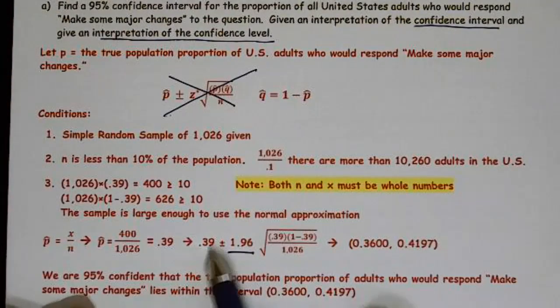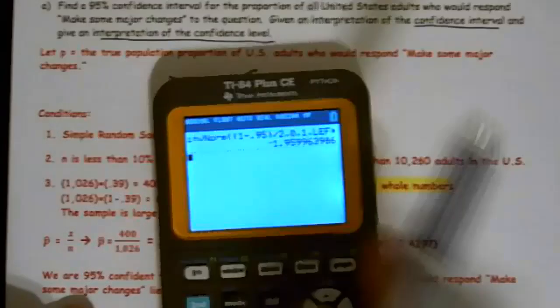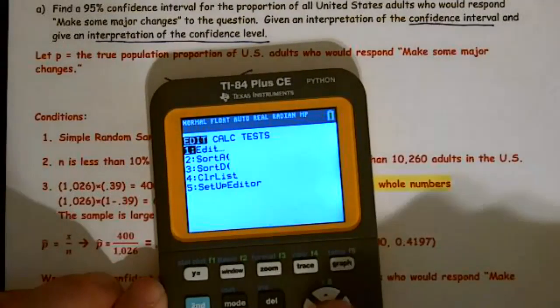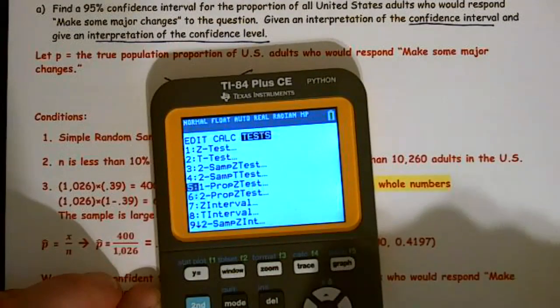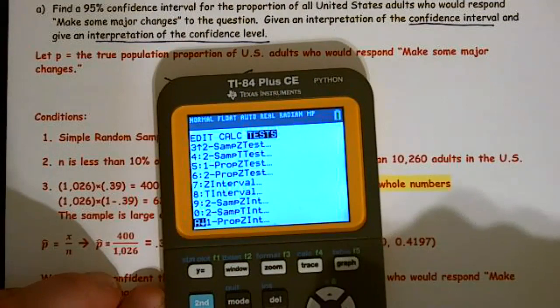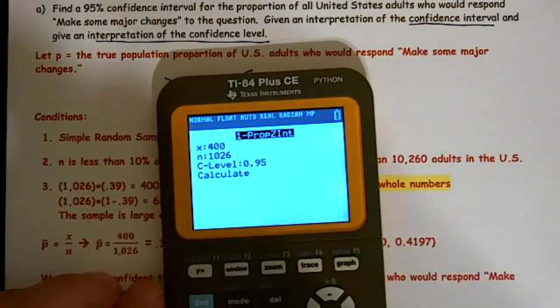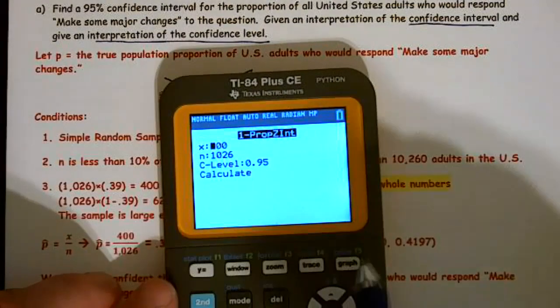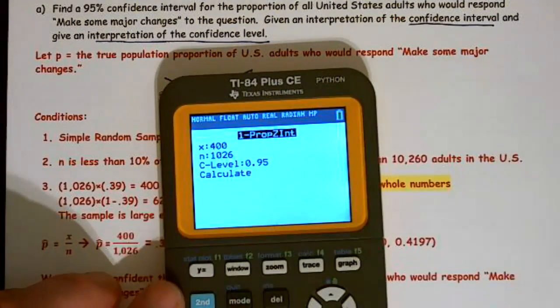So I've plugged in my values. Then I go to my calculator to run the test, and I'm going to run into a little bit of a hiccup. Stat, test, scroll way down to 1-PropZInt, and I have a sample size. Well, first off, we don't have x, so I have to go 1,026, because that was the sample size, times the p hat.